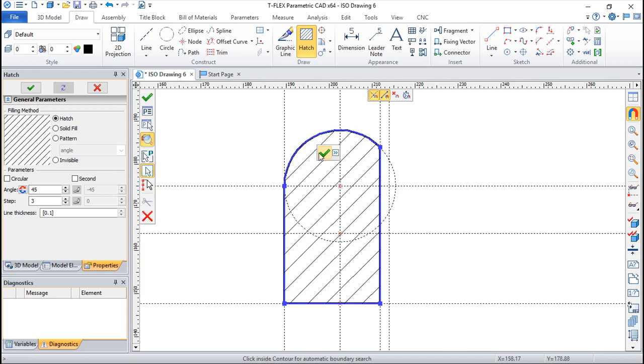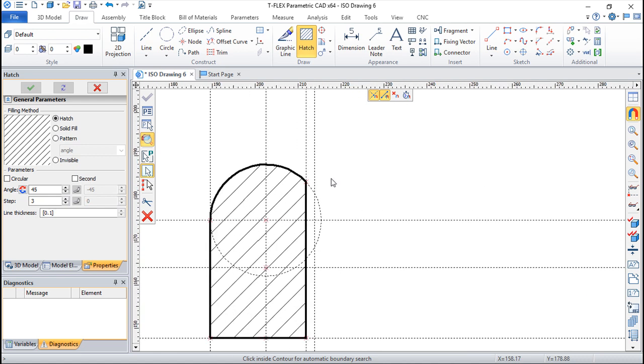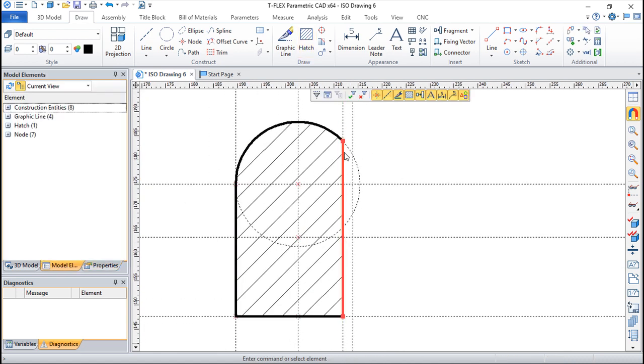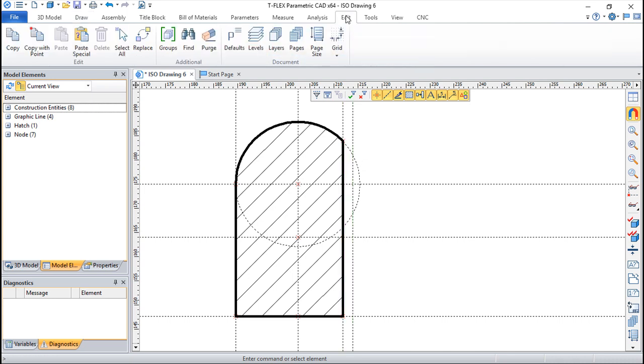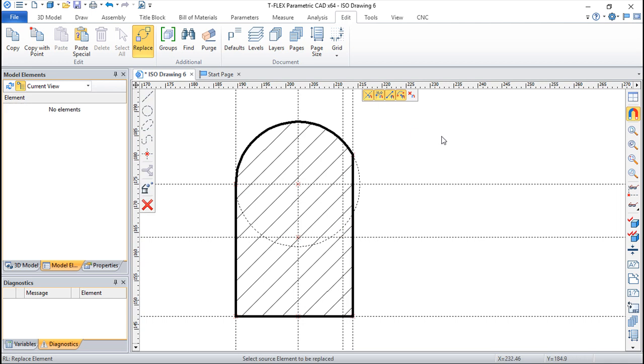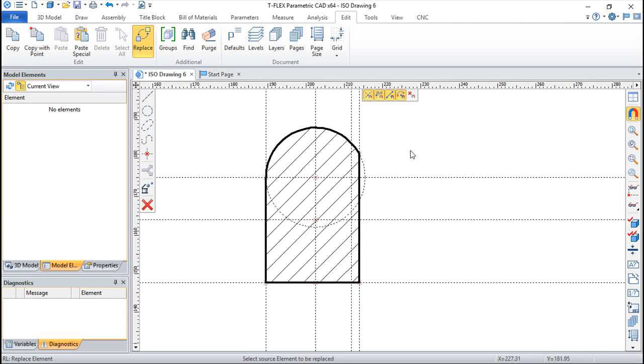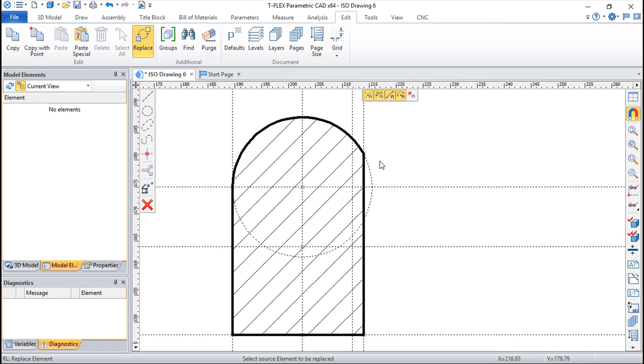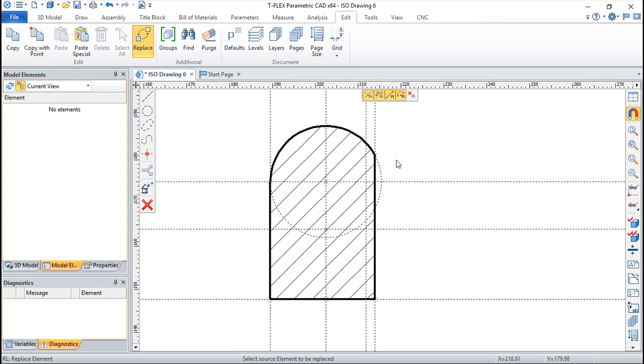Let us create, and the idea now is to make the replacement from this construction line to this one. So edit, replace, this is the source, this is the target, simply do it. So these are two very nice examples that can show you some potential for this replacement of elements.